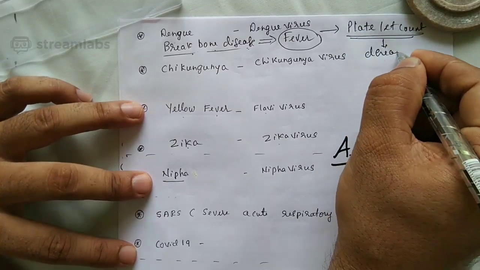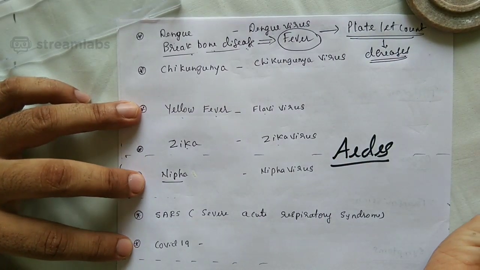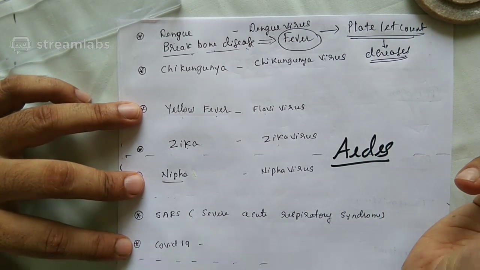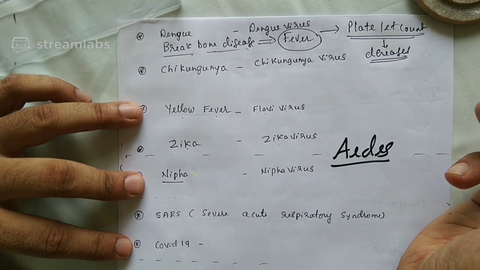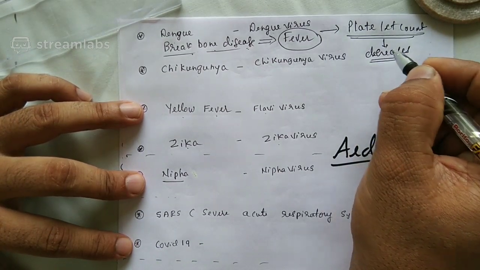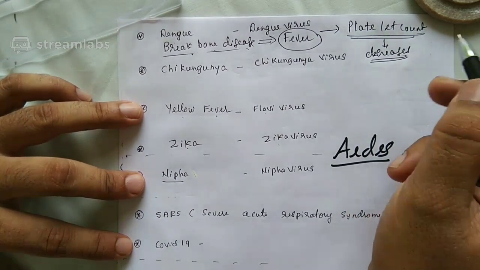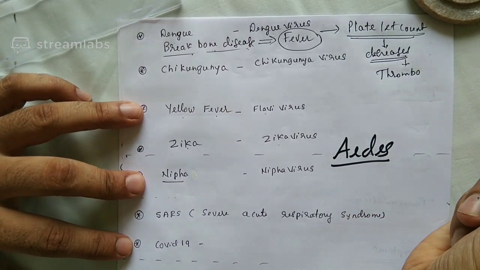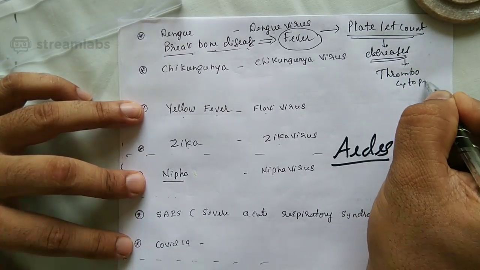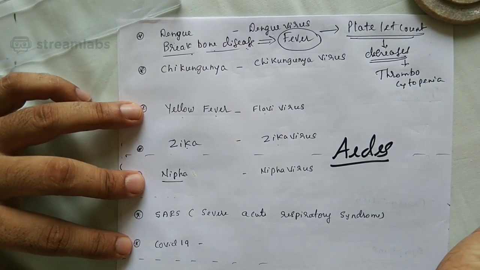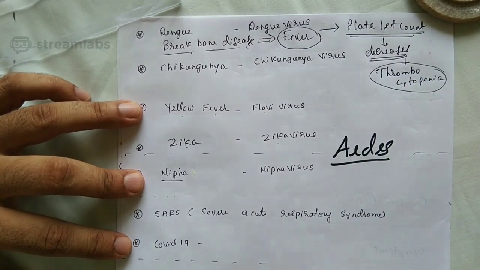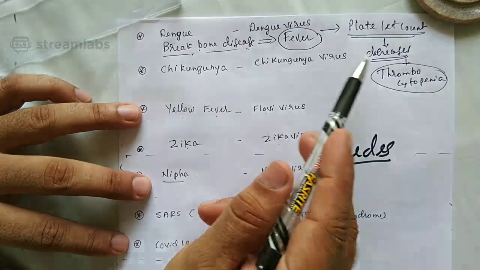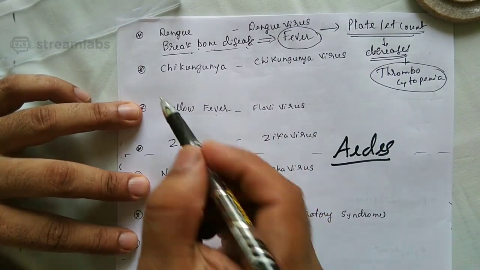So the platelet count decreases during dengue, and if the platelet count becomes very low, maybe near 10,000 or less than 10,000, it is a very severe condition, which is also called thrombocytopenia, because thrombocytes are the platelets. Thrombocytopenia is a decrease in the number of platelets. We have finished regarding dengue. It's called breakbone fever, and platelet count decreases during dengue.